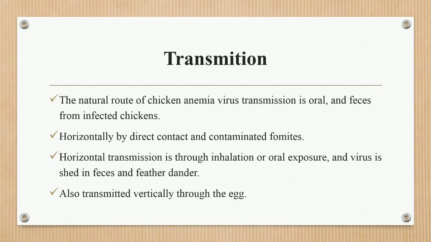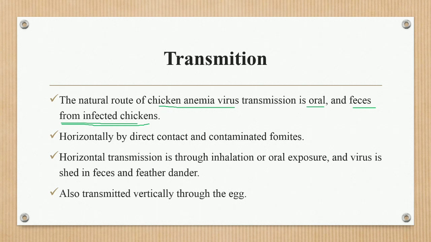Then the transmission. The natural route of the chicken anemia virus transmission is oral and through feces from the infected chickens. Mainly the virus is transmitted by the oral route and feces of the infected birds. Next one is horizontally, by direct contact or contaminated fomites.